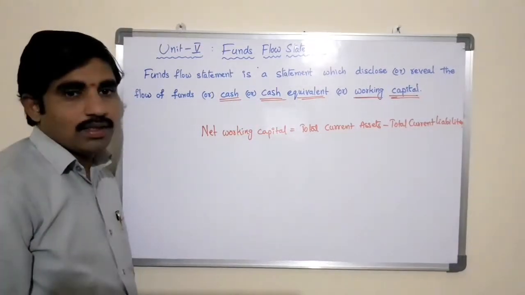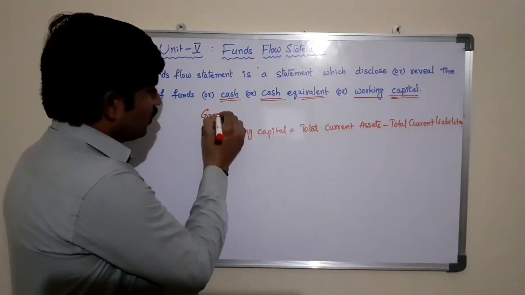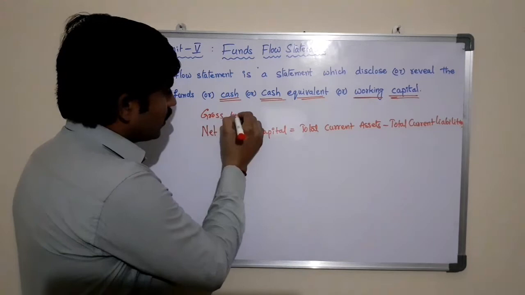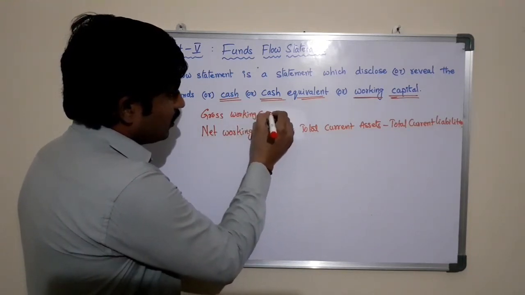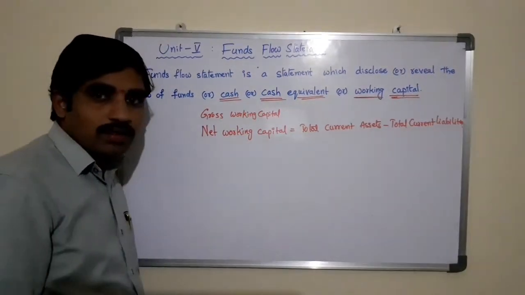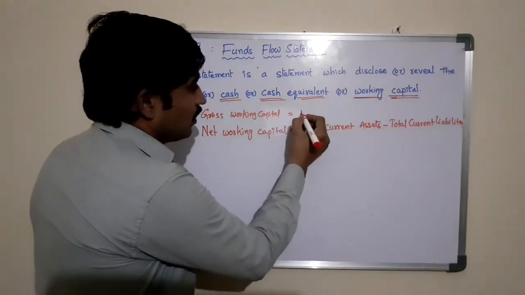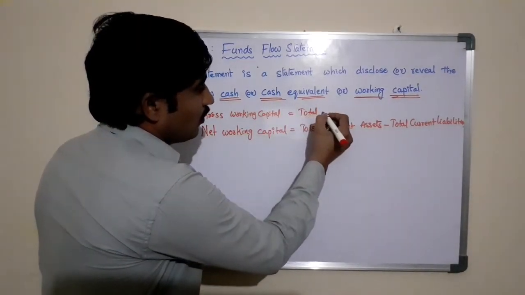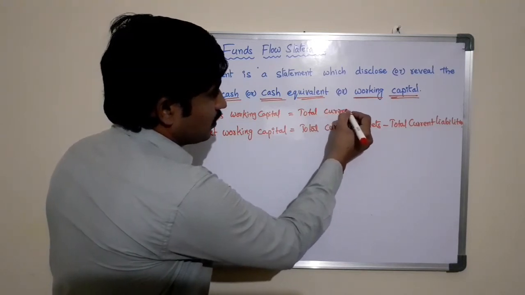Basically there are two types of capital, that is gross working capital and net working capital. Gross working capital means the total value of the current assets in the business.